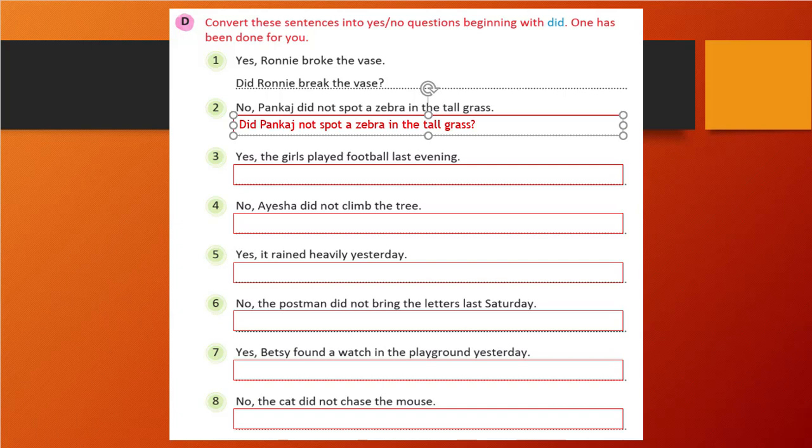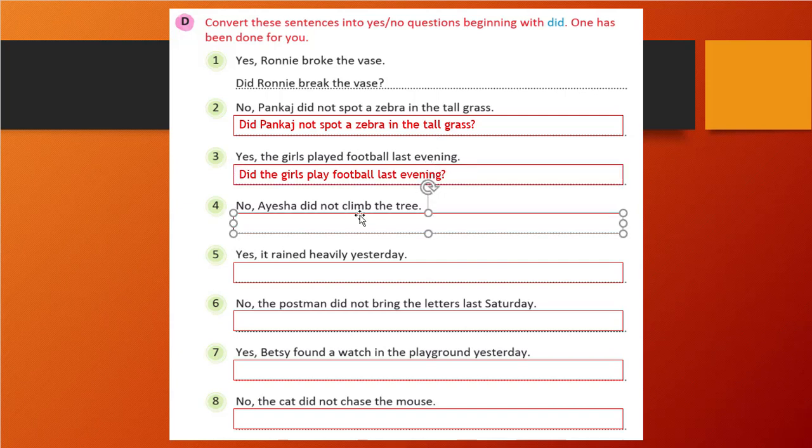Did, then Pankaj, not spots. Spot is the verb, so we write the first form: spot, a zebra in the tall grass. Similarly, the girls played football last evening. So, did the girls play football last evening? Played will become play. Did the girls play football last evening?